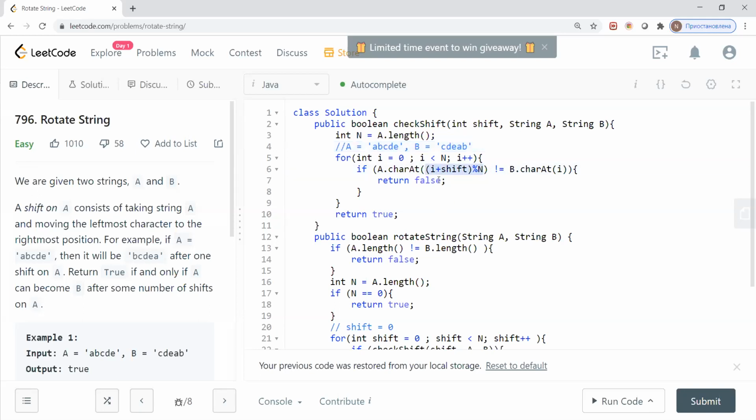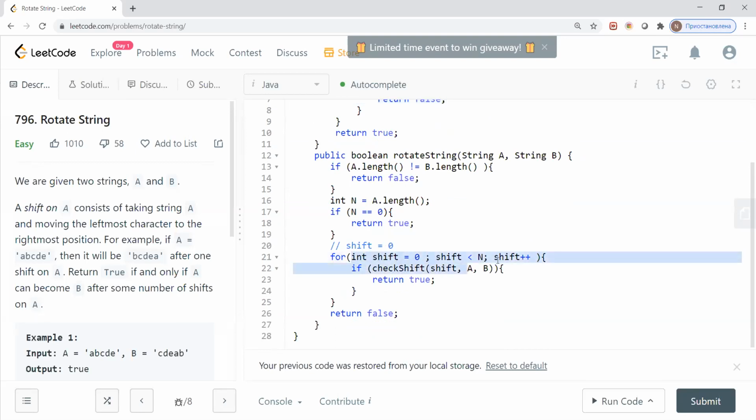Oh, okay. So you shift by one and then take a modulo of n with that. Yeah. And I am checking all possible variations. But where do you check for the other shift? If it's not true, I check for another shift. Only n shifts are possible, because otherwise, because of the modulo, it will be the same as zero.